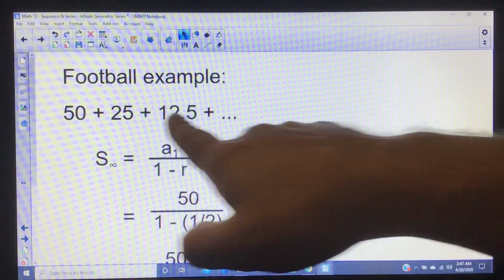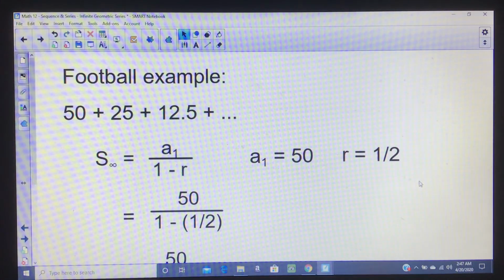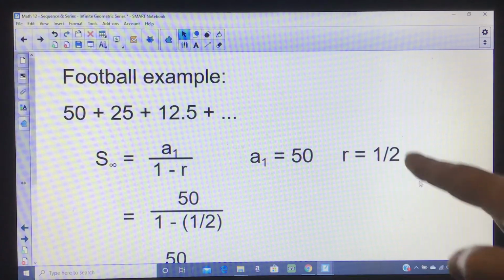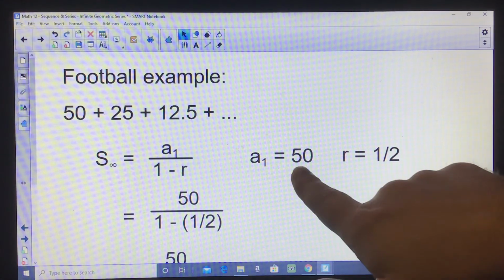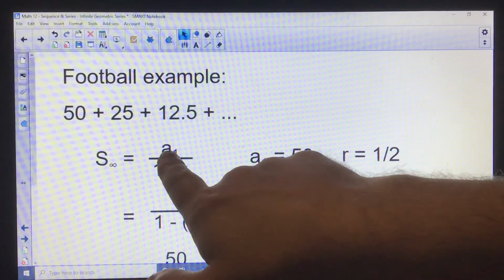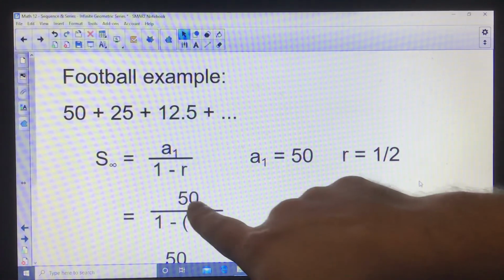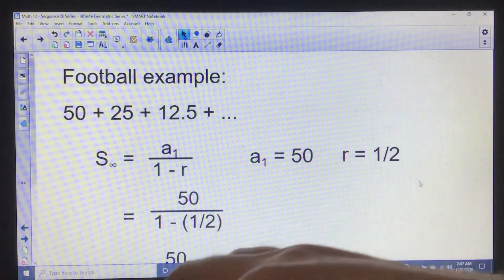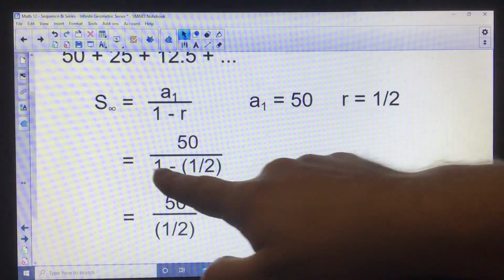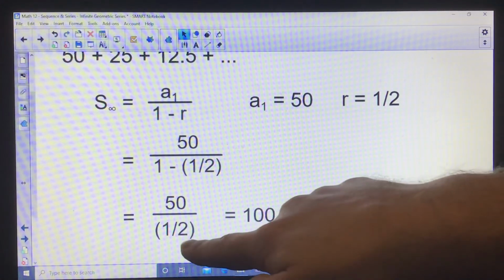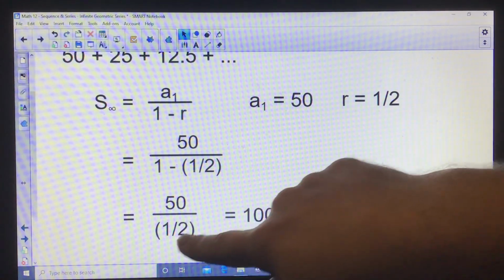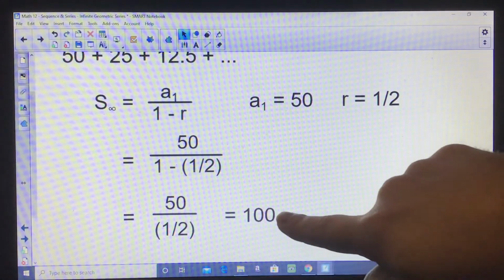What is the sum of this entire geometric sequence? Well, the common ratio is in that range, so make sure you check that. If the common ratio is bigger than 1 or less than -1, you wouldn't bother doing the problem. The common ratio is a half. The first term is 50. Plug in the first term and the common ratio. It's 50 over 1 minus a half. 1 minus 1/2 is actually a half. And then 50 divided by a half is the same as multiplying by the reciprocal, 50 times 2, which is 100.